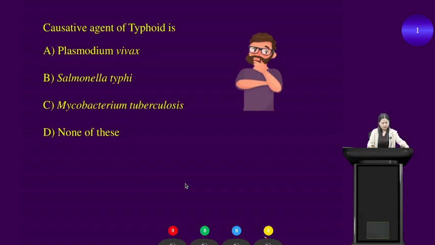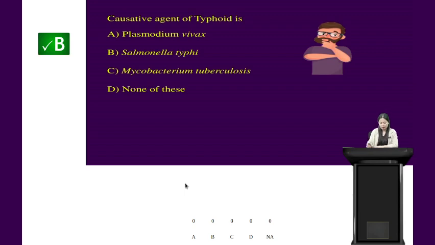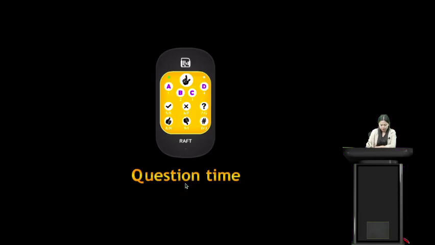Yes, students. Alright, students, your time is up, and yes, very good. The correct answer for this question is option B, that is Salmonella typhi. Salmonella typhi is the causative agent of typhoid. Very good, students.